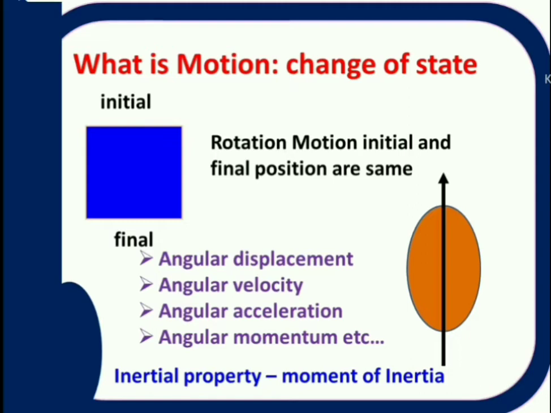Most important concept in rotational motion is, for translational motion, the inertial property is mass, but inertial property in rotational motion is moment of inertia. Right? This is rotational motion. So, important concept in rotational motion is, initial and final positions of a body are same and body does not displace from its original position.